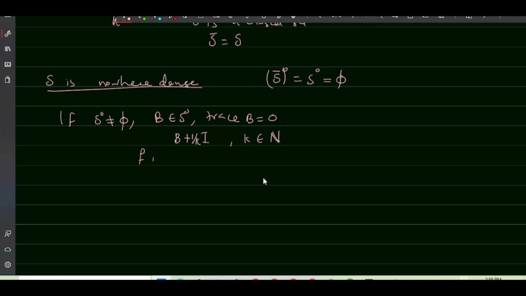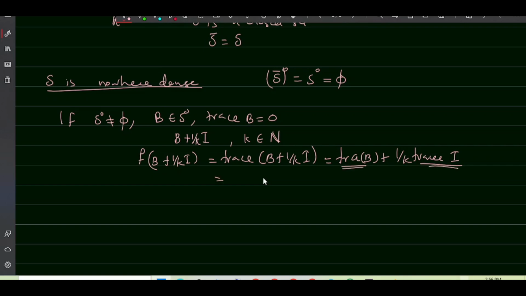Then f of B plus 1/K I is equal to trace of B plus 1/K I, and since trace is a linear function, we can write it as trace of B plus 1/K times trace of I. Trace of B is 0 and trace of I is n. Then we get n/K, which is a non-zero number.